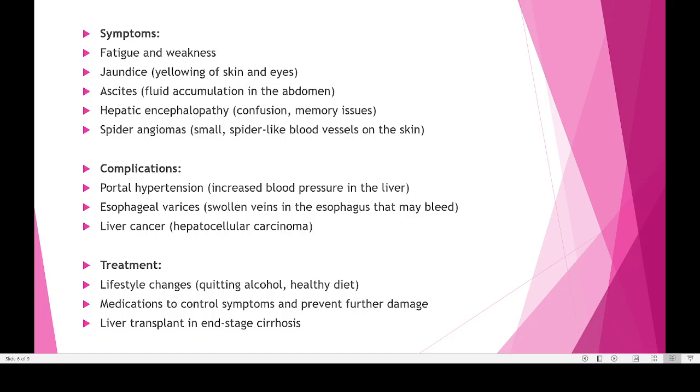But the primary reasons are two major reasons. One is this hepatitis B. Hepatitis B virus is the main cause of liver cancer. Second one is alcohol consumption, especially in males. There are males who are consuming a lot of alcohol, and nowadays women are also consuming alcohol. So alcohol consumption can be an important reason for hepatitis.